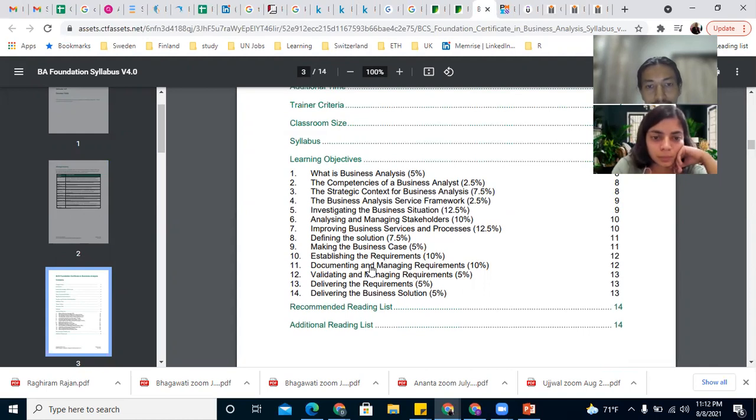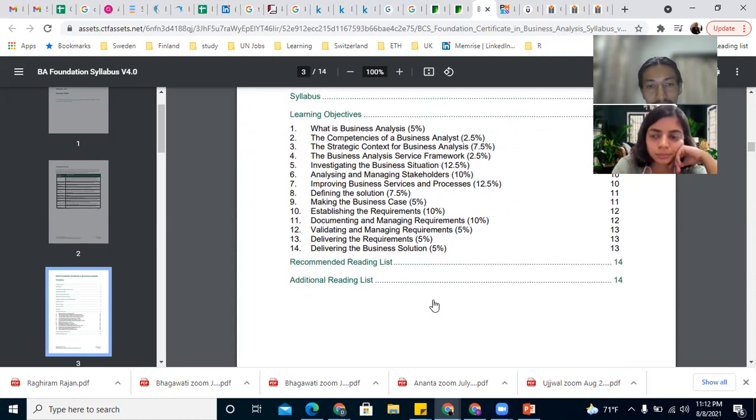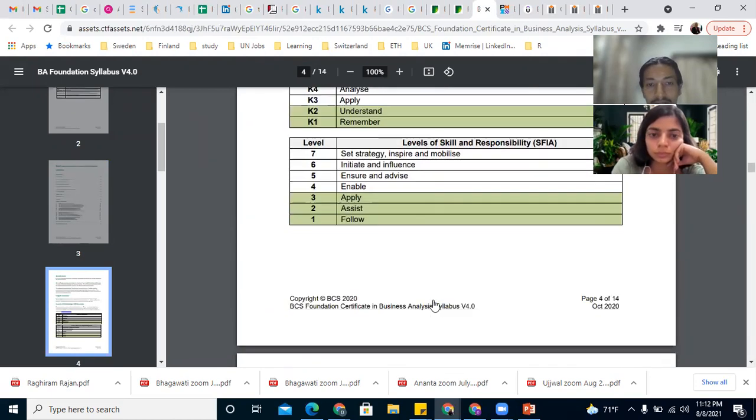This is again documenting and managing requirement, validating and managing requirement, defining the solution, improving business process, analyzing and managing stakeholders. This is a core business oriented role, like certification.